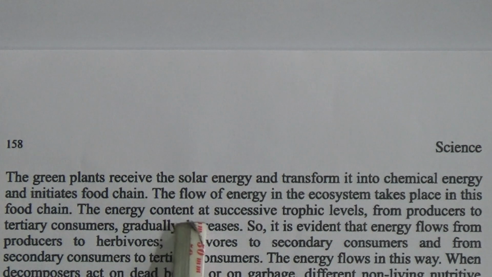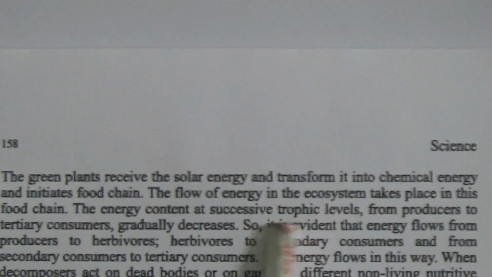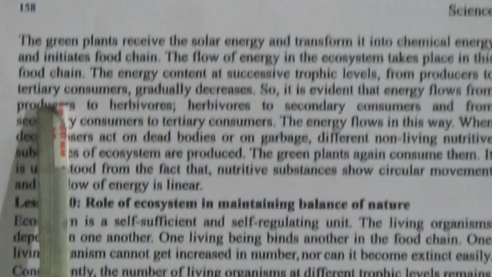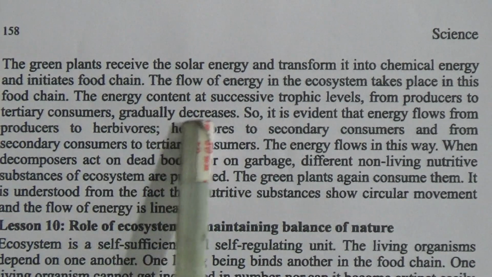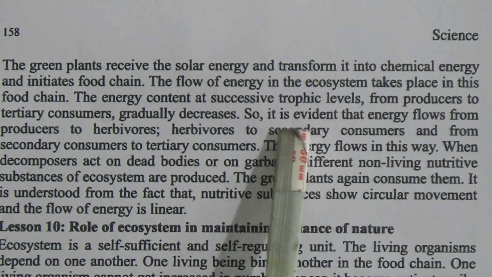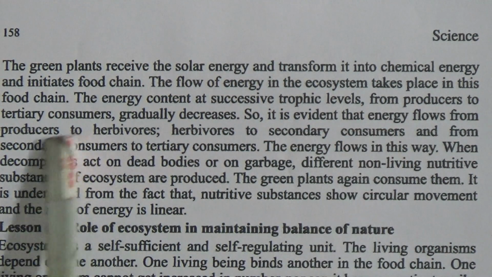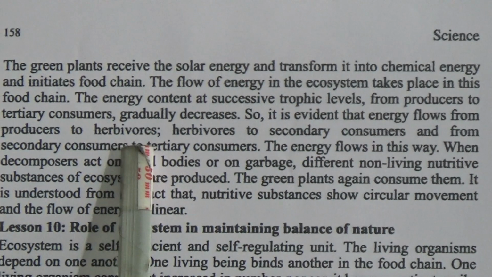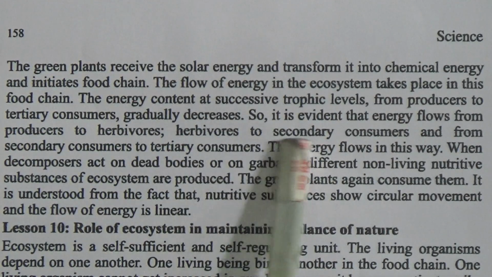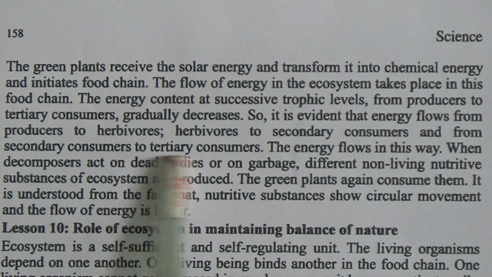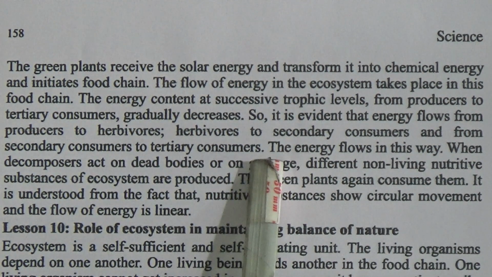The energy content at successive trophic levels from producers to tertiary consumers gradually decreases. So it is evident that energy flows from producers to herbivores to secondary consumers, and from secondary consumers to tertiary consumers.